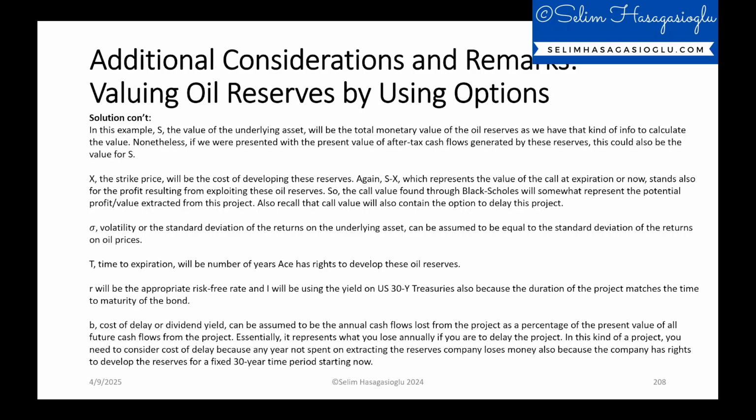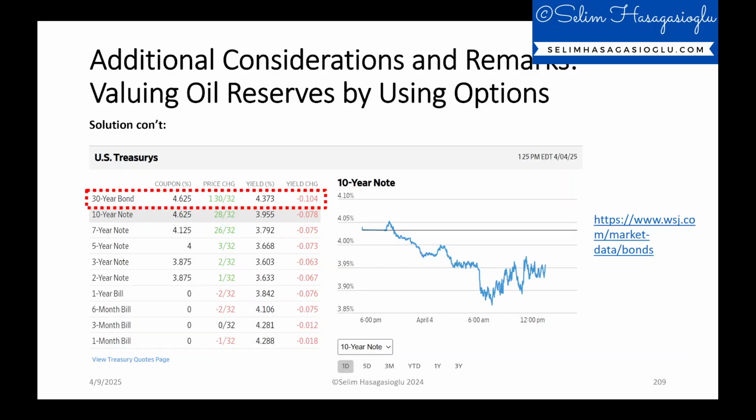And b, small letter b, cost of delay or dividend yield, can be assumed to be the annual cash flows lost from the project as a percentage of the present value of all future cash flows from the project. Essentially, it represents what you lose annually if you are to delay the project. In this kind of project, you need to consider cost of delay because any year not spent on extracting the reserves, the company loses money. Also because the company has the rights to develop the reserves for a fixed 30-year time period starting now.